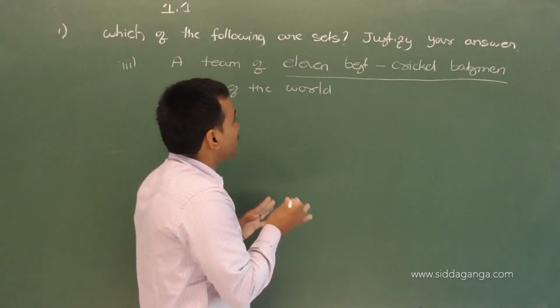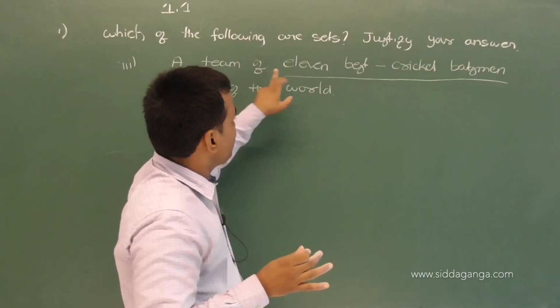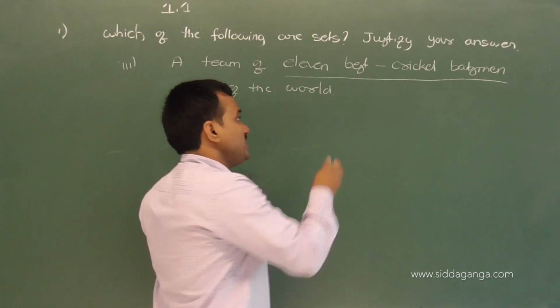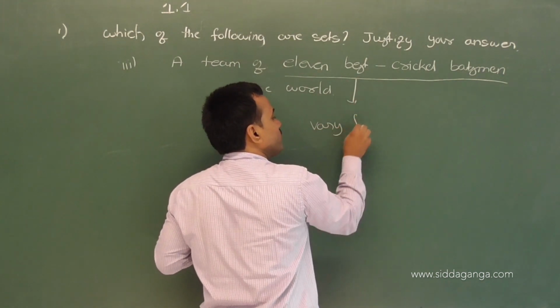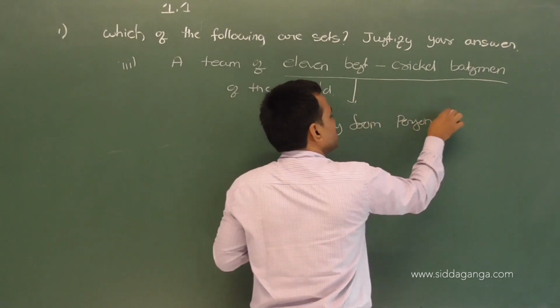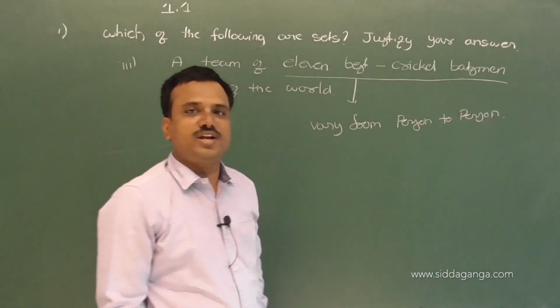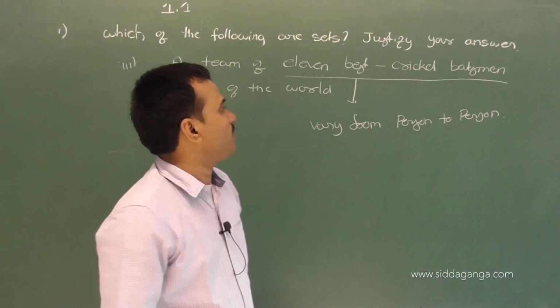That means, very important, a team of 11 best cricket batsmen of the world varies from person to person.